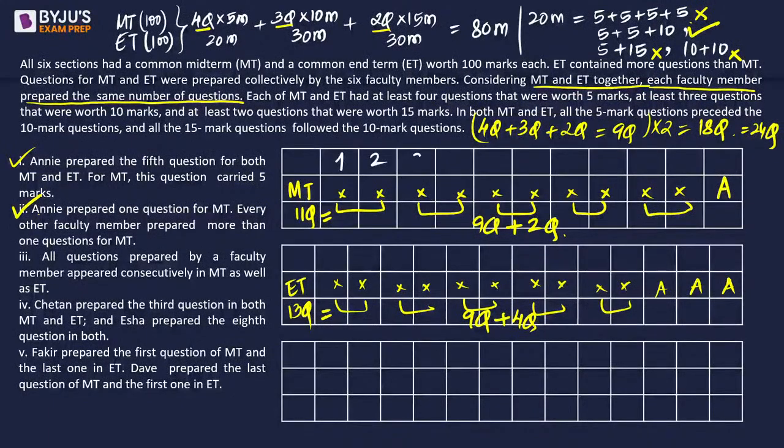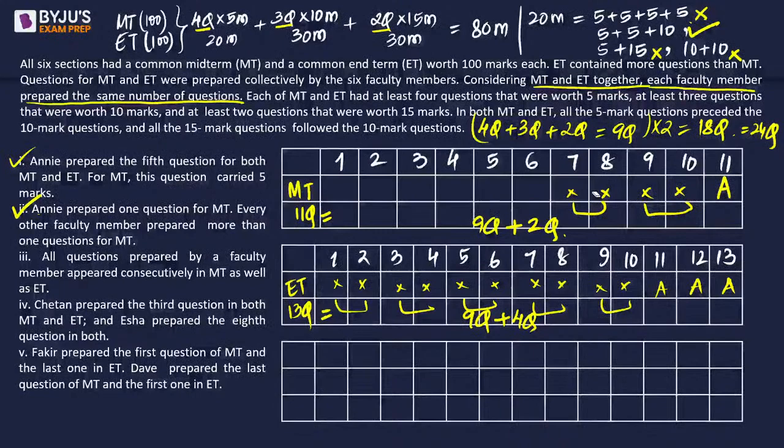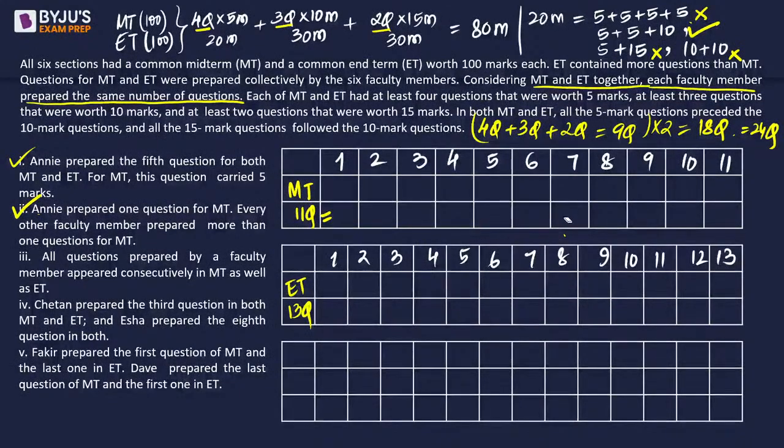This is question number 1, 2, 3, 4, 5, 6, 7, 8, 9, 10, 11. ये question numbers हैं. Enter में these are question numbers 1, 2, 3, 4, 5, 6, 7, 8, 9, 10, 11, 12, 13. So there are 13 questions there. Okay. Let's put in the name of the people or the initials of the people who made that question. So this was for the explanation part, right? So we now know there are going to be 11 questions and 13 questions. So ye to fix hai. So we need to have 11 questions here and we need to have 13 questions.